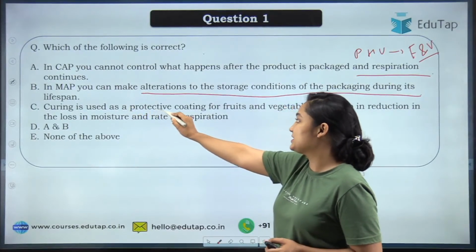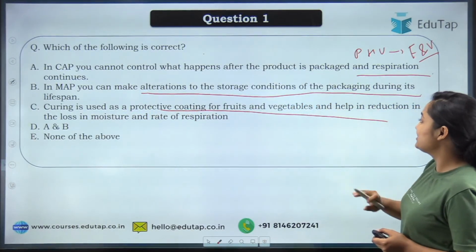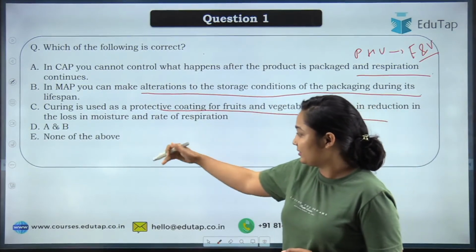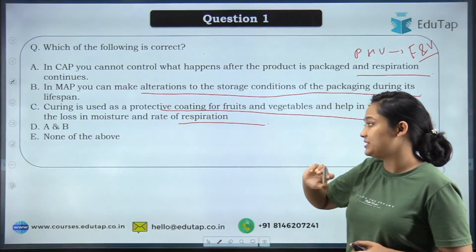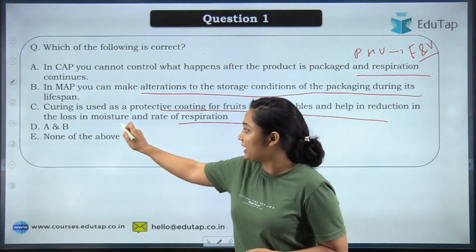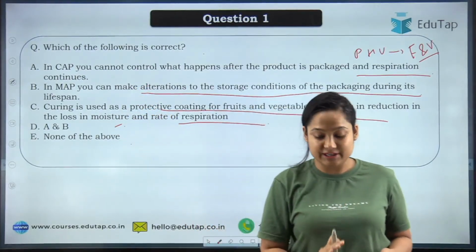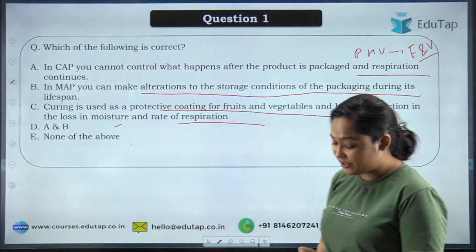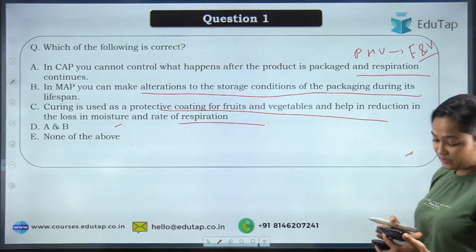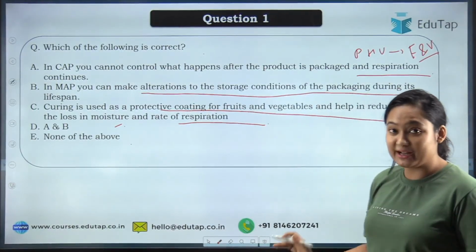Then curing is used as a protective coating for fruits and vegetables and helps in reducing the loss of moisture and the rate of respiration. Then either A and B are correct, or none of the above is correct. So you will have to tell which of the given statements is correct. Let's see who can answer this question.